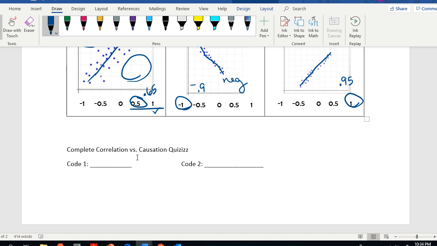Complete the correlation and causation quizzes. This code is actually attached in its learning. So look at the planner page and you'll have it. All right, guys, good luck.